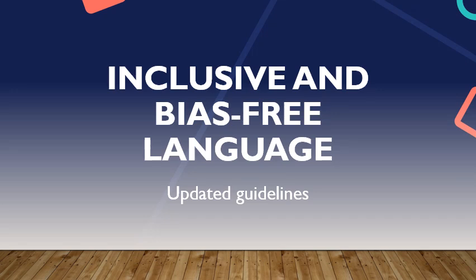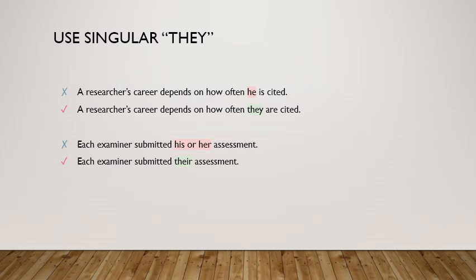Writing inclusively and without bias is the new standard, and APA's new publication manual contains a separate chapter on this topic. The usage of the singular they is promoted as a gender-neutral pronoun. To refer to individuals of unspecified gender, it is recommended to avoid using he or she.